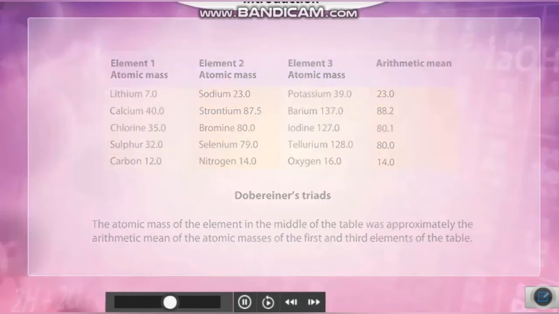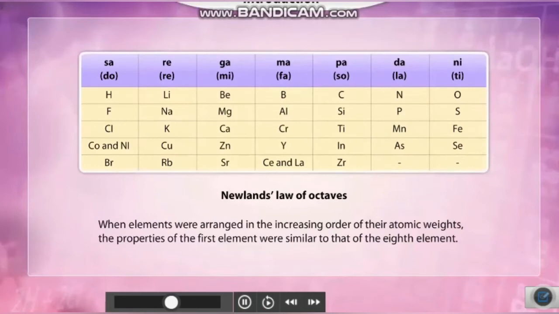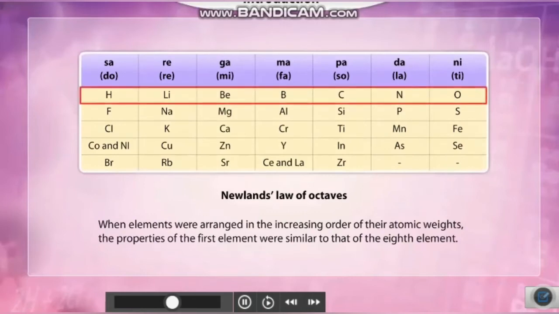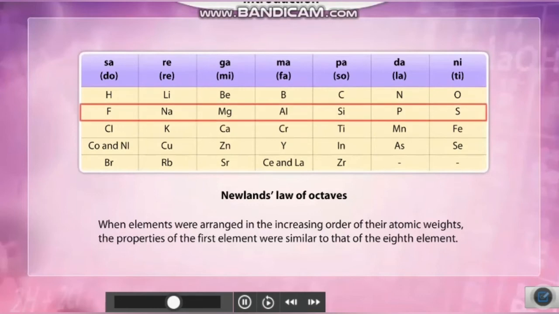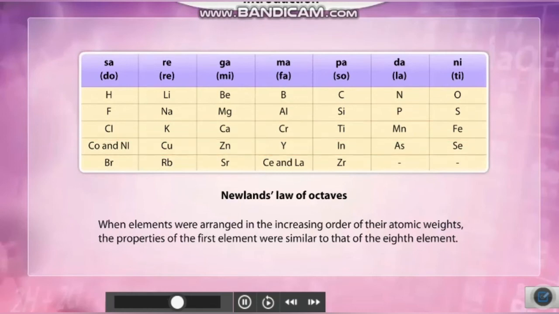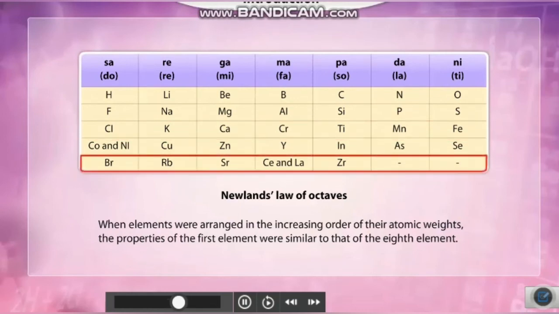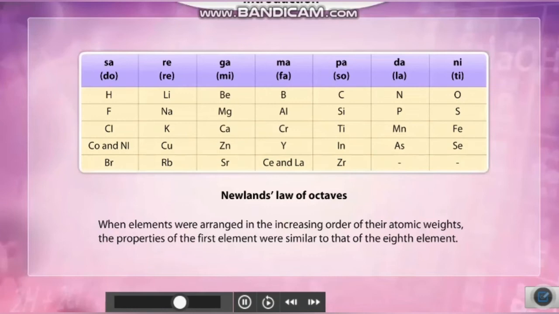Later, it was Newland's law of octaves, where he studied that when elements were arranged in the increasing order of their atomic weights, the properties of the first element were similar to that of the eighth element. So, the first and eighth element were similar. It was just resembling the musical notes, with the octaves of the first one resembling the eighth one. So he named this law the law of octaves.